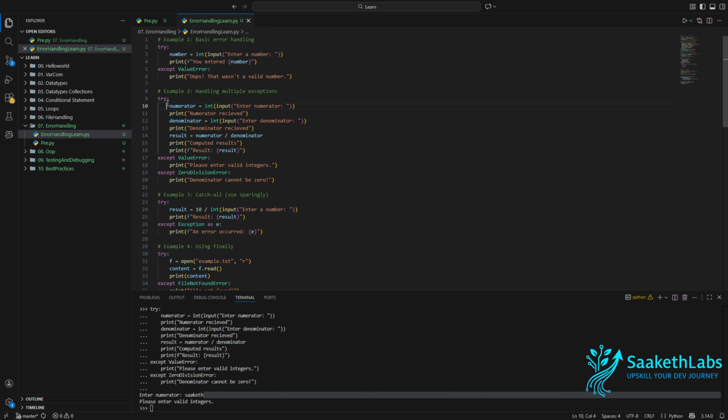Directly as soon as the error occurred while converting string to integer, the except block, which is this one, was executed. As the error thrown by casting is value error, this particular statement was executed.